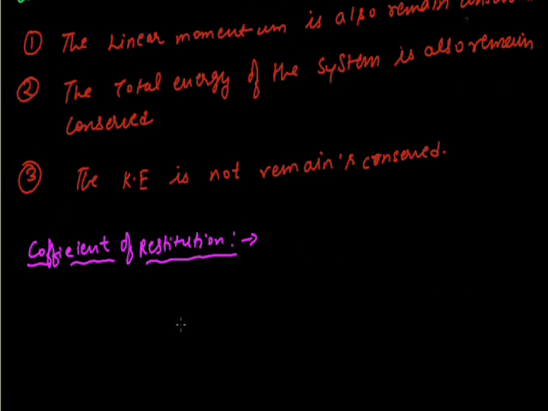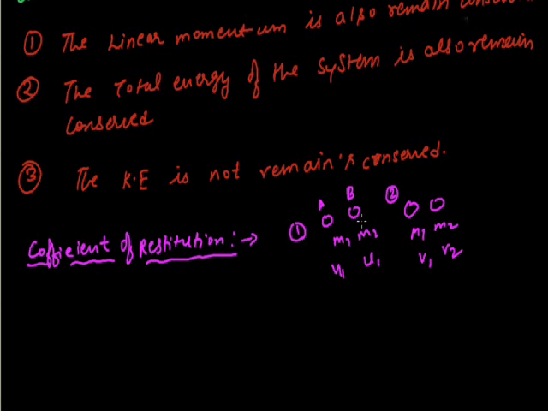It means that when two bodies collide, here this is your first body and this is the second body, having some masses and some velocities. As I have told you, this body is moving with some velocity, having some mass, and here another body is also having some mass and some initial velocity.